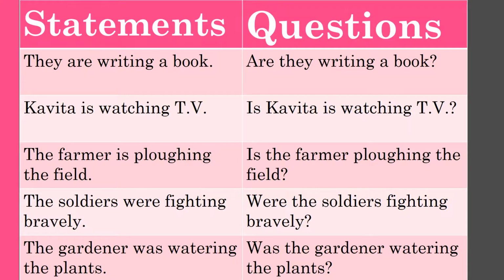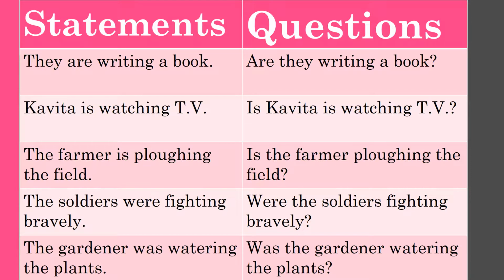Let us understand these two rules better with these examples. First, they are writing a book. They is plural subject and are is the helping verb of present tense. And writing, ing form of the verb, is used with base form of the verb write. So it is writing. Hence it is an example of present continuous tense. They are writing a book. So what will be the rule? First are will come, then subject they, and then ing form of the verb will come. Are they writing a book?